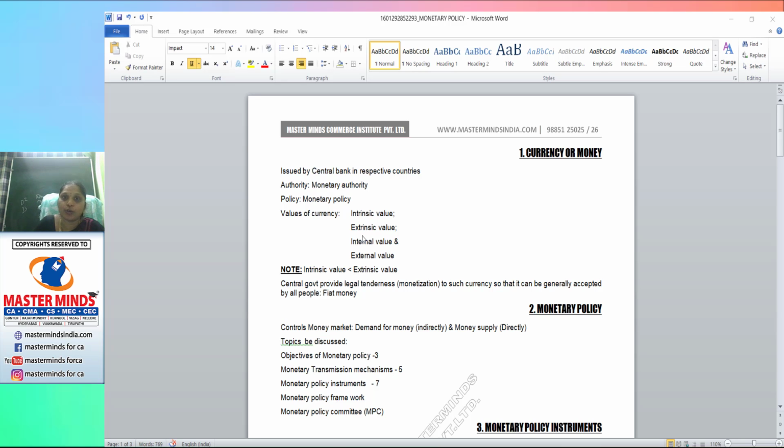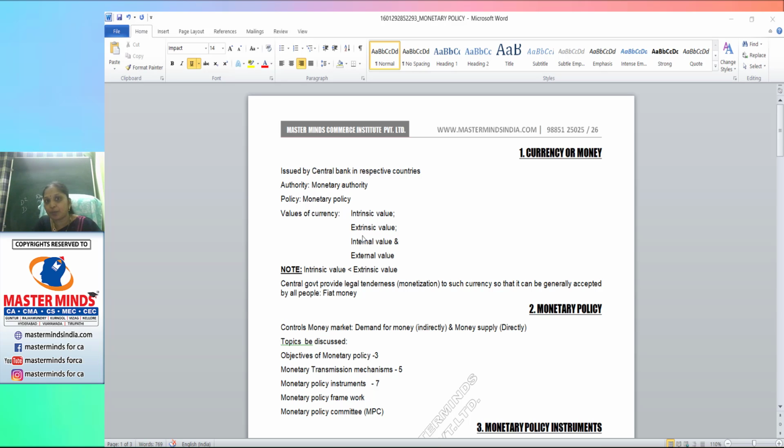unstable. That's it, no? So it is the responsibility of the central bank of any country to control the internal value of currency to bring price stability. At the same time, the external value of currency has to be controlled to bring exchange rate stability, that means foreign exchange rate stability. These two, the internal value has to be protected, and at the same time the external value of the currency has to be protected by its central bank. So these two we will also discuss in monetary policy.